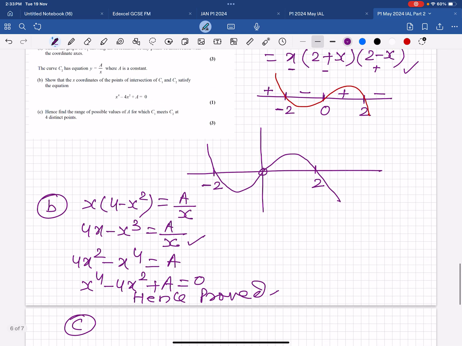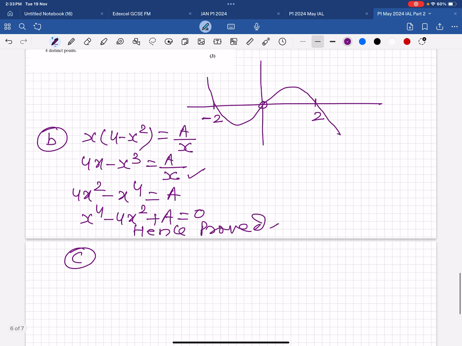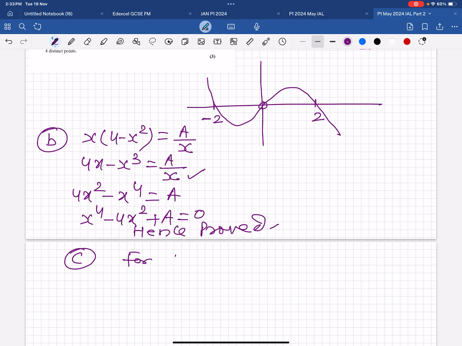Part C is, hence find the range of possible values of a for which C1 meets C2 at 4 distinct points. 4 distinct points, so definitely a must be greater than 0. So for 4 distinct points, we can use 4 different points.